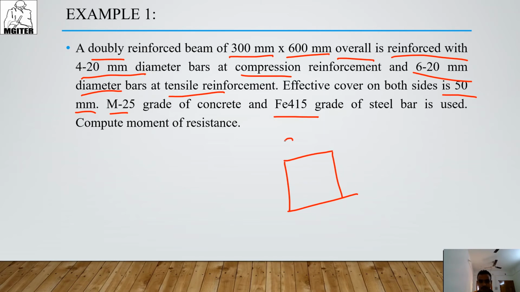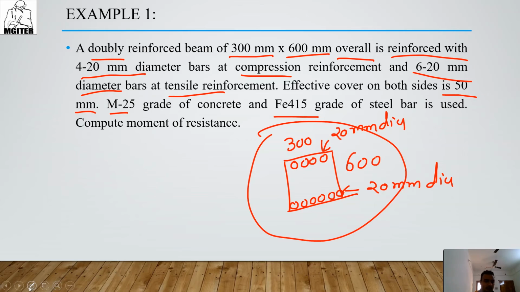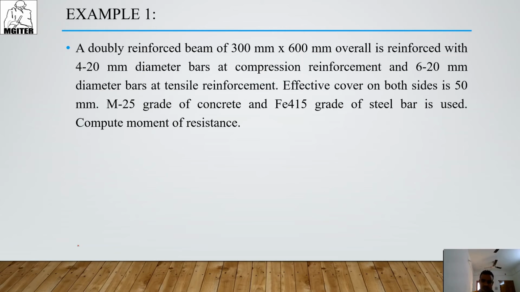This is the beam. Width is 300, depth is 600. In the compression zone we have 4 reinforcement bars of 20 mm diameter, and in the tension zone we have 6 bars with 20 mm diameter. So this is the complete design of the beam. The beam design is completed.